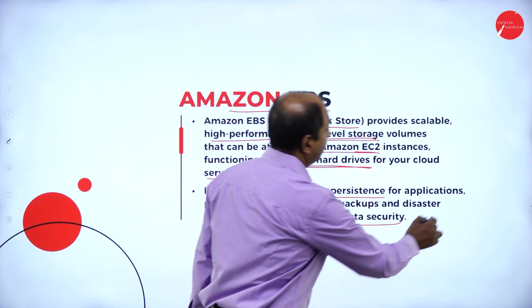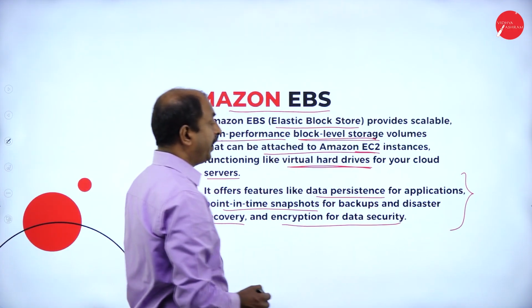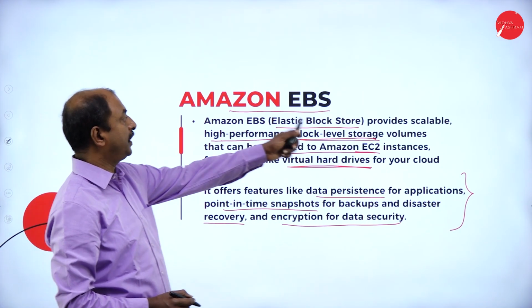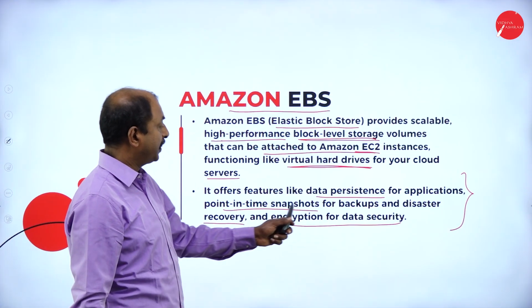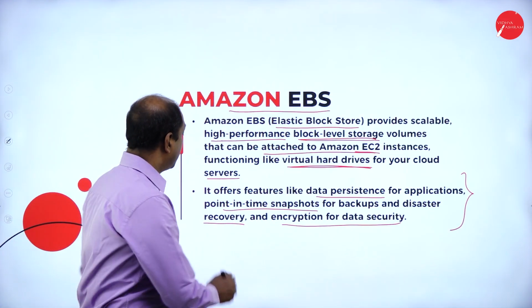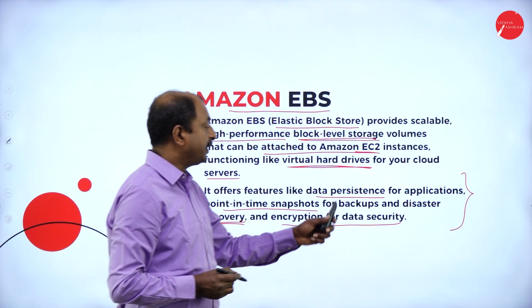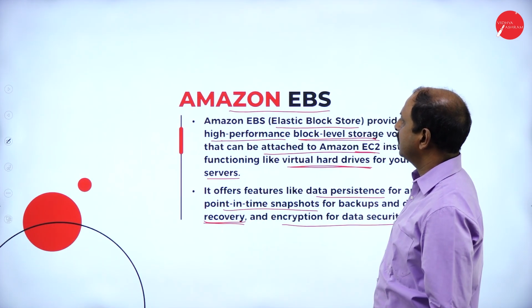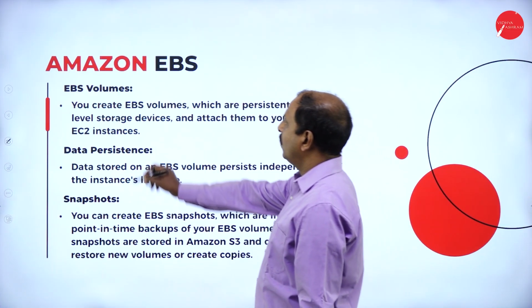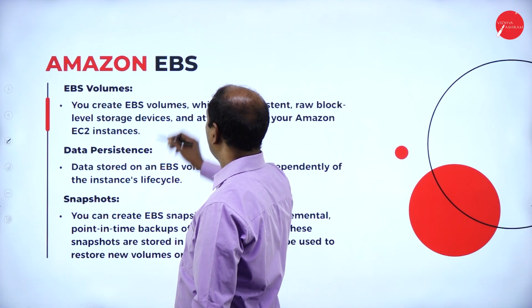So this is the function of EBS. Elastic Block Storage is going to provide point-in-time snapshots for backup, disaster recovery, as well as encryption for data security. In the next slide, we will see a few more technical terms of EBS.